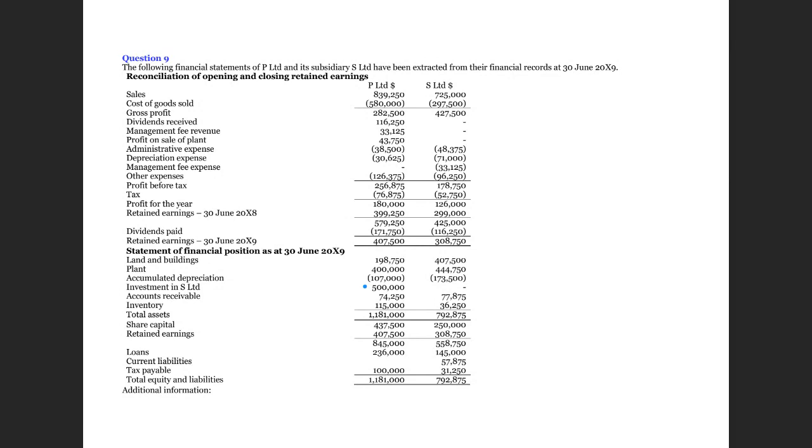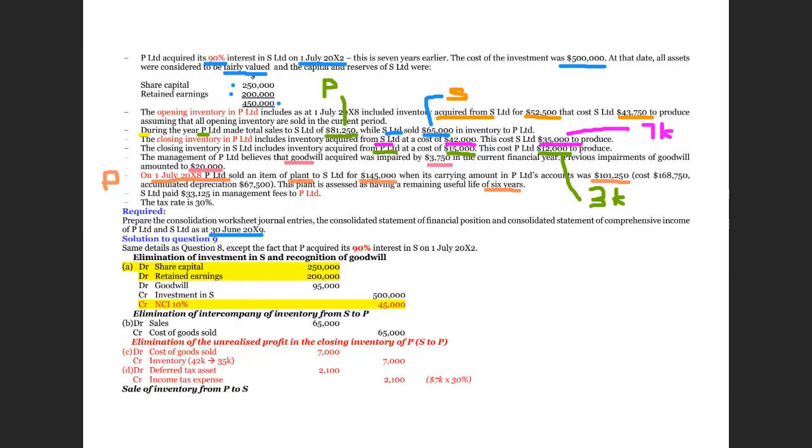So we will first credit it away. So we credit investment in subsidiary 500,000. This is exactly the amount that we have been told, right? 500,000, which is the cost at the day of acquisition. But this 500,000 represents only our 90% investments. On top of which, actually there will be a 10% non-controlling interest, right? So we see all the information from the question already, right?